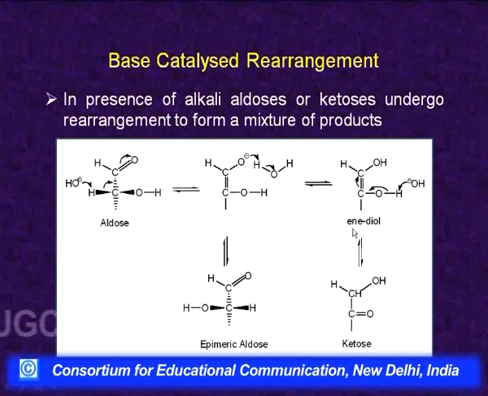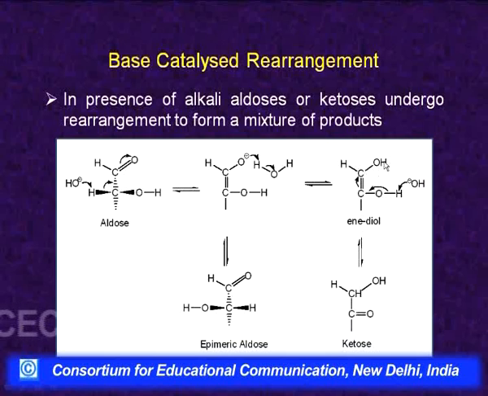So, we call it an enediol: "en" for this double bond, and one hydroxyl here and one hydroxyl here. So, enediol is being formed. Now, what happens? If this hydrogen of the enediol is captured by the alkali, this pair of electrons will shift here, and this carbon will capture H and we will get the keto form, but this is different from the starting one. What had happened? Actually, both are hydroxyl.